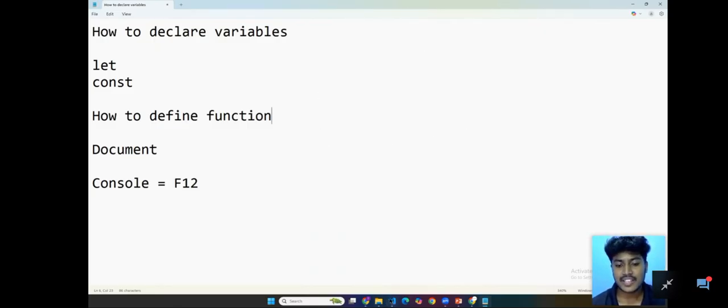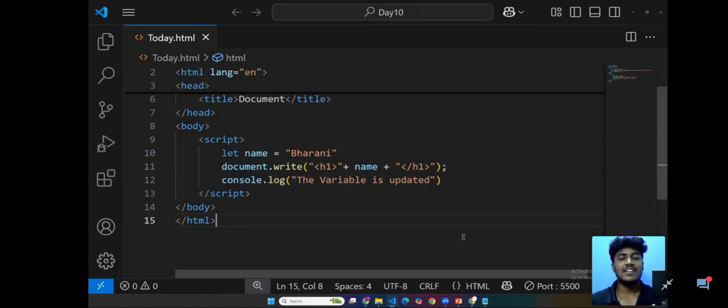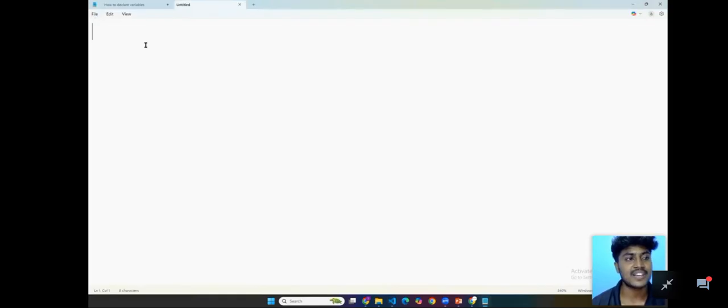Here you can see that we directly declared everything. They are directly placed. There is no event happening, only one event. What is that event? Loading event. Here also there is an event happening. What event means? Loading the web page.